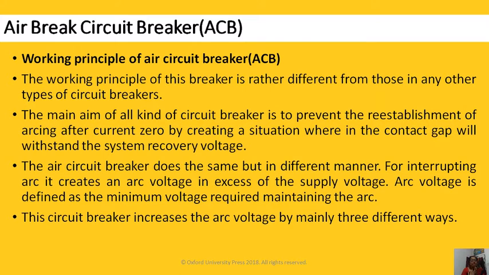But continuously deionization process or cooling is going on. That means if we are increasing the arc voltage and if that voltage is not built up, definitely arc will get extinguished. So we have three different ways for it, either by cooling, second by lengthening, or by splitting.